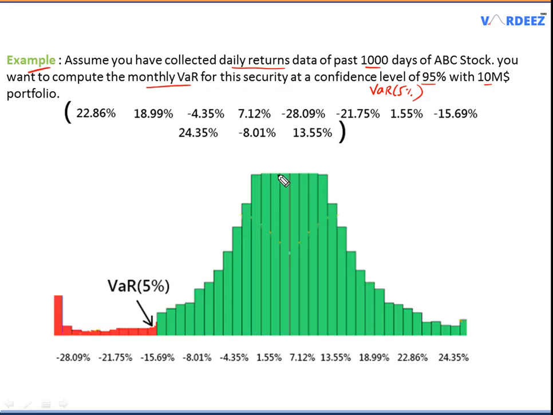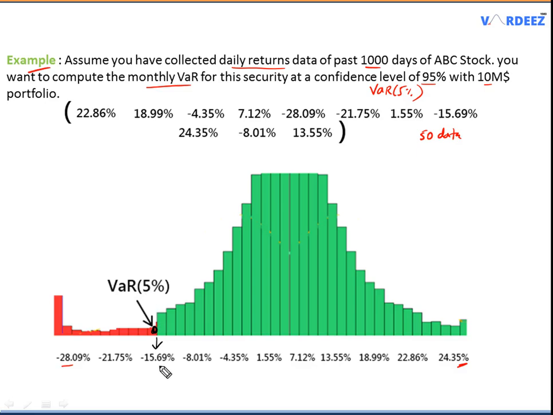Now assume that this is the 1000 data points that I have, and I have arranged this data starting from the largest losses on the left tail and moving all the way to the largest gains right here, as you can see. That's what I've arranged in the very first step of historical simulation, and then I will just calculate 5% of 1000, which would be the 50th data point. The 50th data point comes somewhere around here, and this becomes my VaR at 5%.